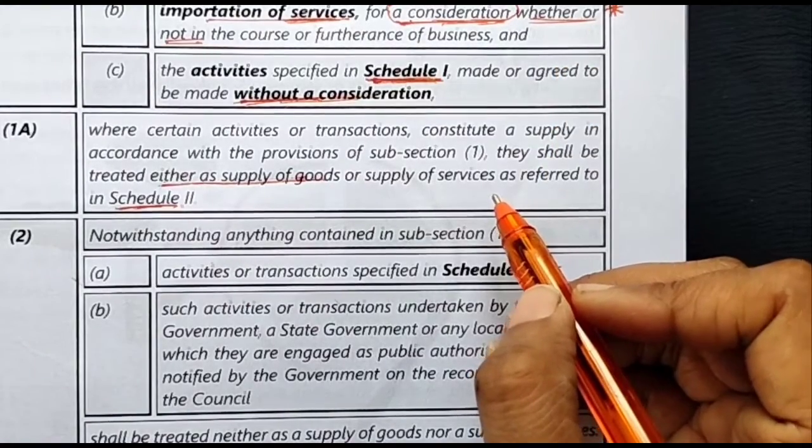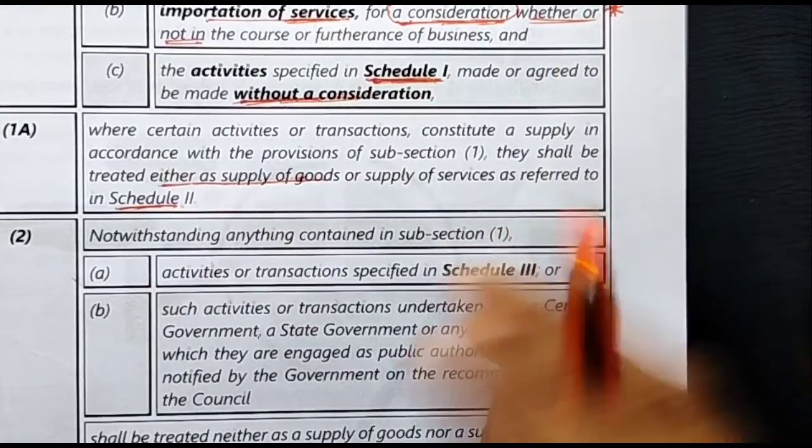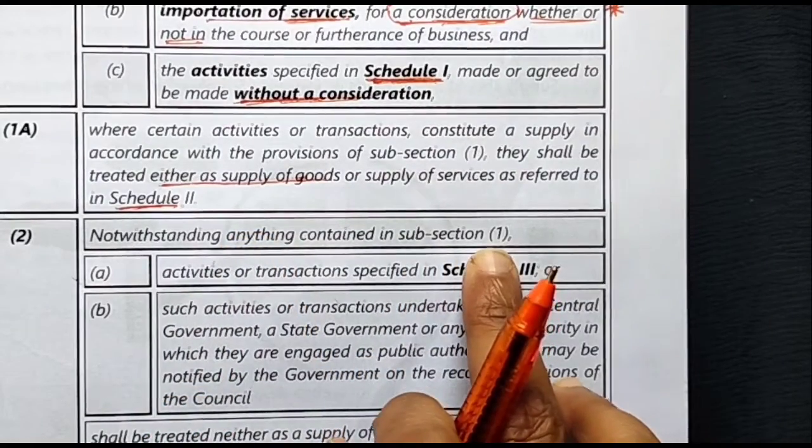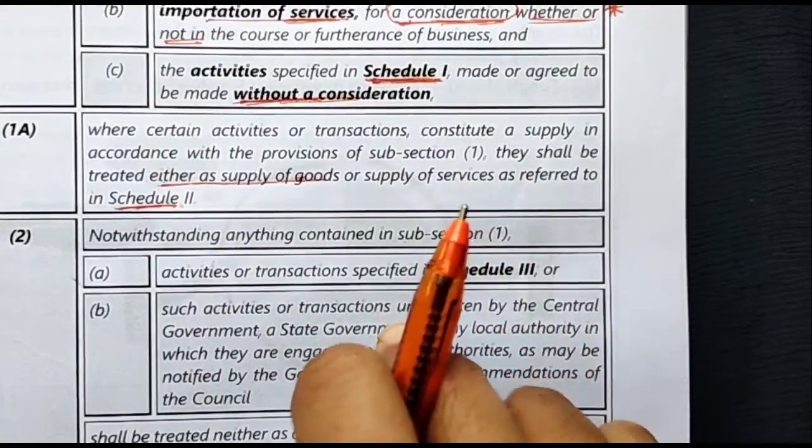Now section 7 subsection 2. Notwithstanding anything contained in subsection 1, this subsection 2 has an overriding effect.